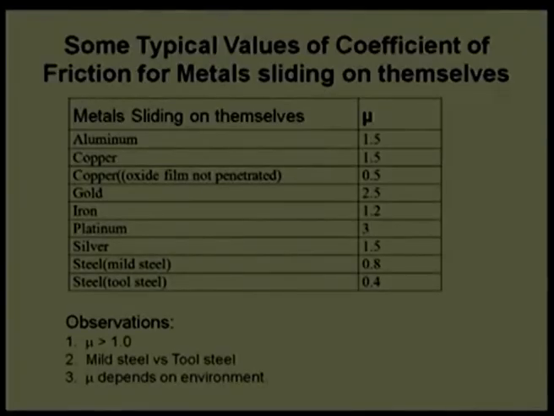So, we can say the observations from these slides are that mu, the coefficient of friction, can be greater than 1.0. Mild steel versus tool steel shows a different coefficient of friction. Mild steel shows a coefficient of friction of 0.8, tool steel versus tool steel shows 0.4. If I do an intermediate pair, it will be somewhere in between, like mild steel versus tool steel will be somewhere around 0.6. And another interesting thing which we observed is that when copper is getting oxidized, the coefficient of friction reduces to one third. That means, mu depends on the environment.